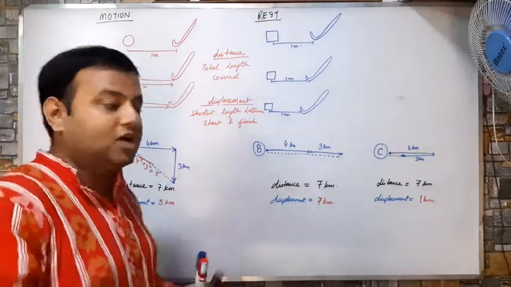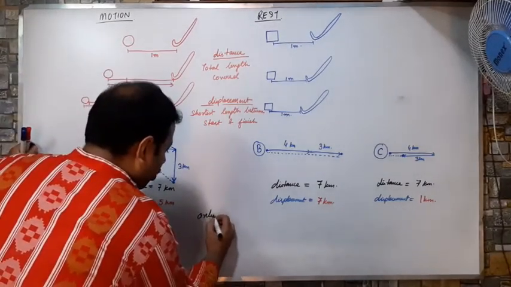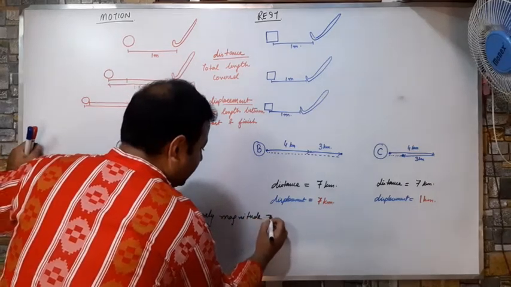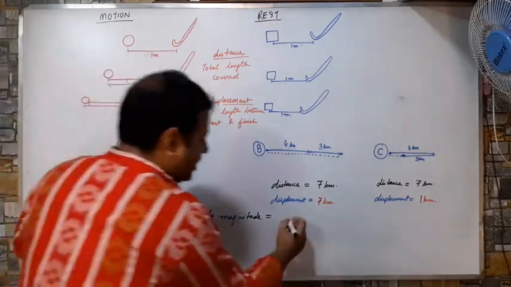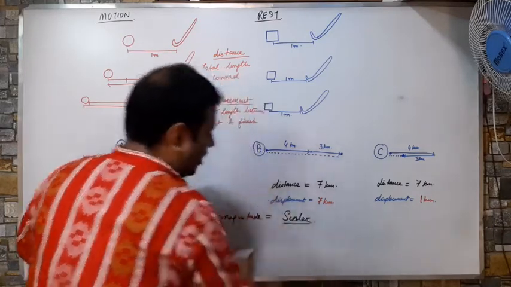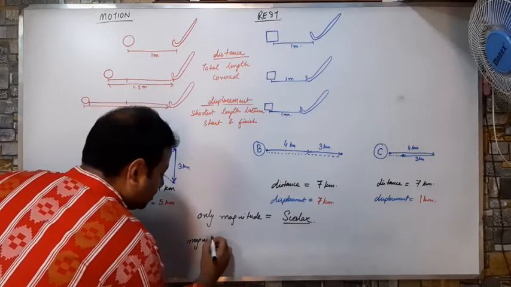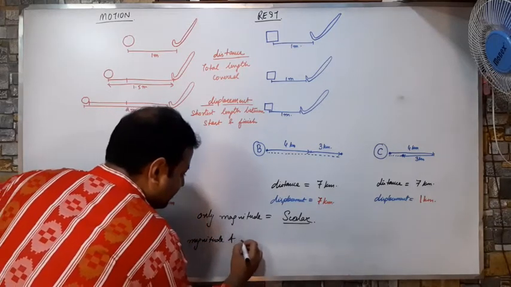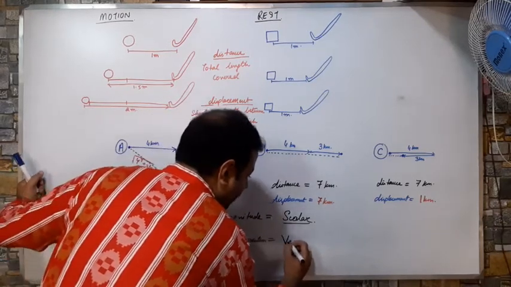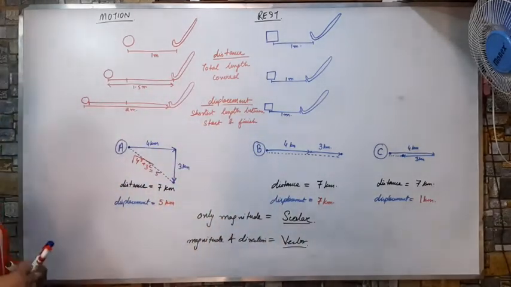Hence, any quantity that takes only magnitude is known as a scalar quantity. Scalar quantity. And any quantity which takes both magnitude and direction is known as a vector quantity. Vector quantity.